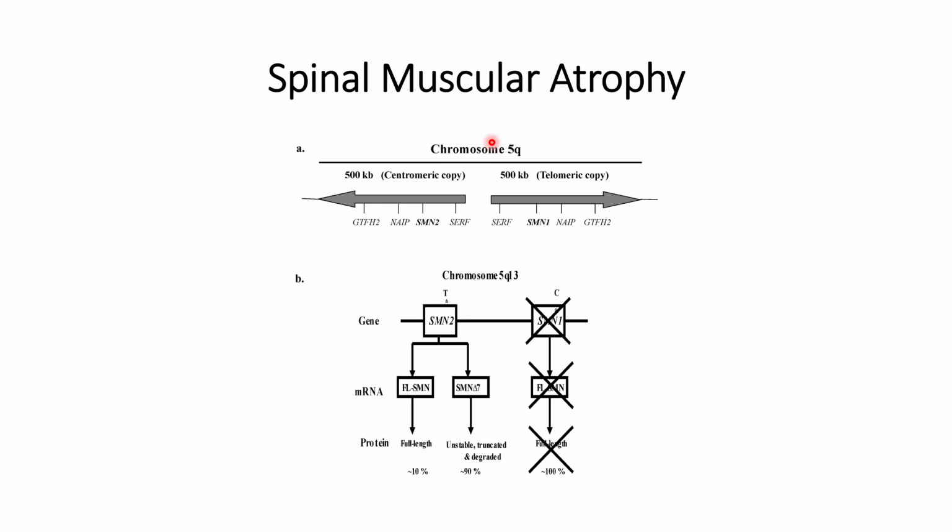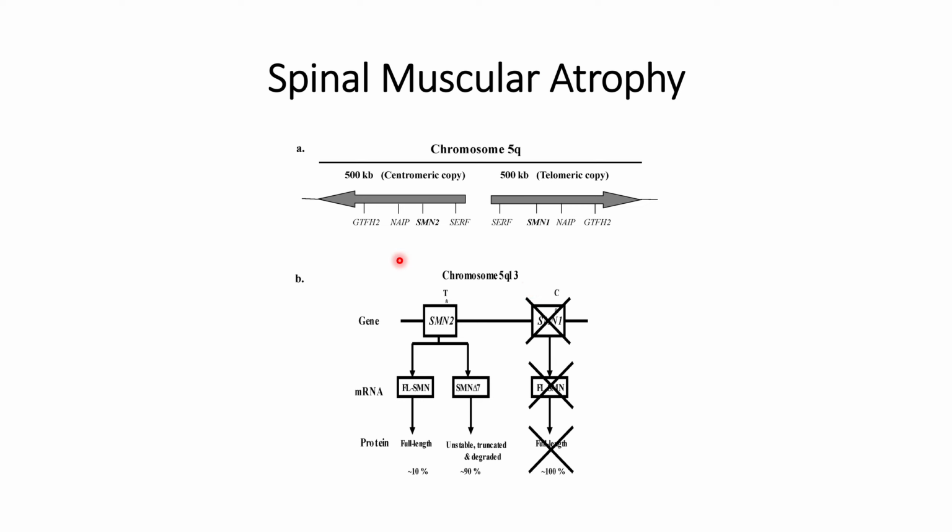centromeric region of chromosome 5q, and its length is around 500 kilobases. The copy of this gene is also present in the telomeric region of chromosome 5q, and its length is also around 500 kilobases. However, the copies are not exact: in the centromeric region the gene is SMN2, whereas in the telomeric region the gene is SMN1.